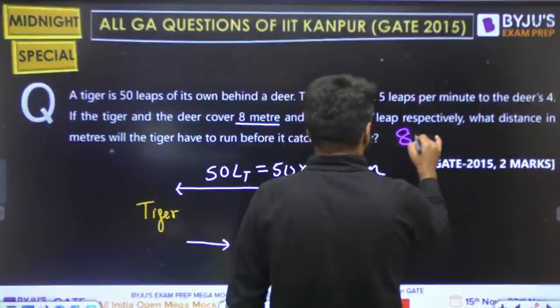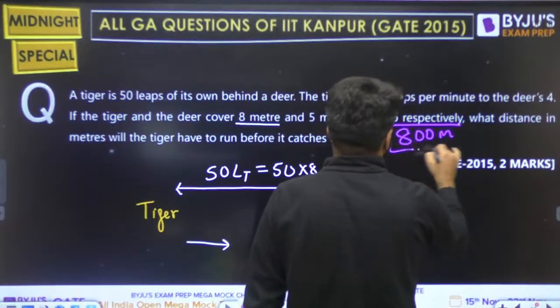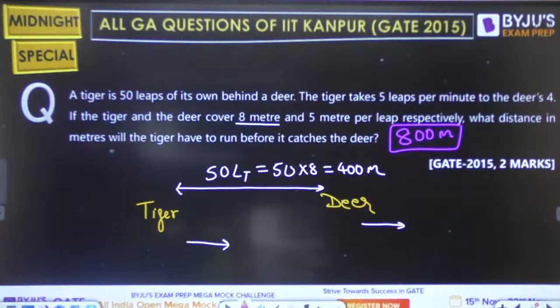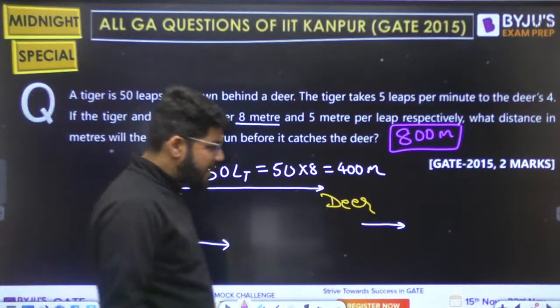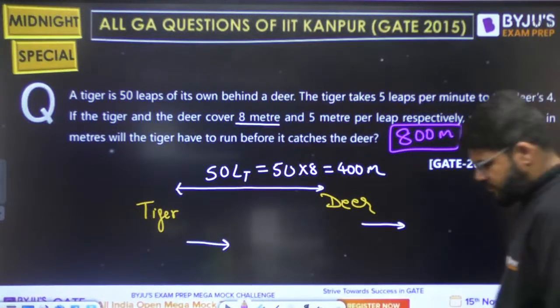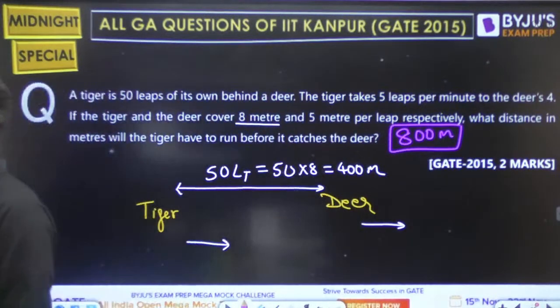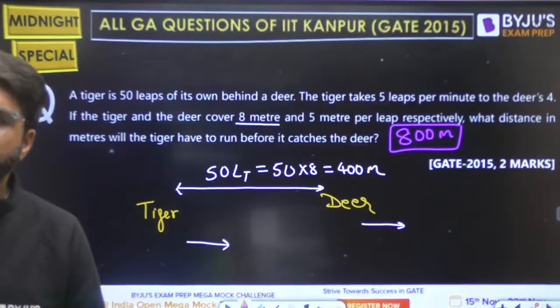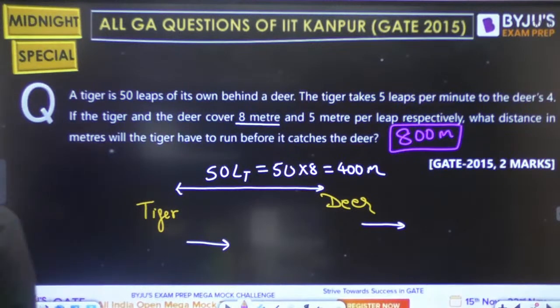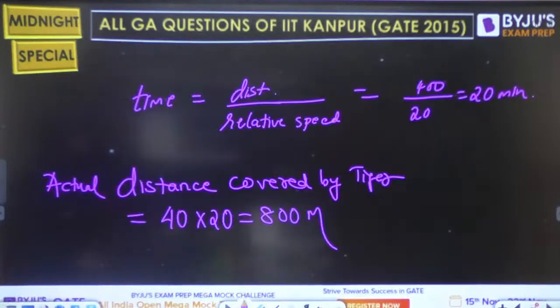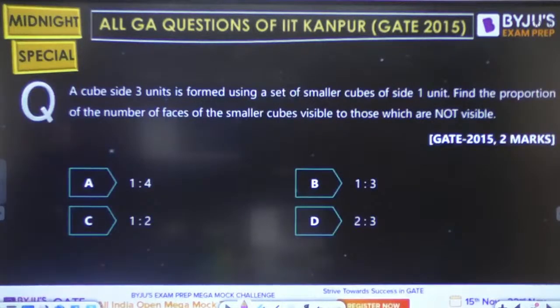What is the answer here? 800 meters. What is the answer for the question? 800 meters, everybody. Fantastic. Going ahead to the next question. Good question, relative speed and distance concept.